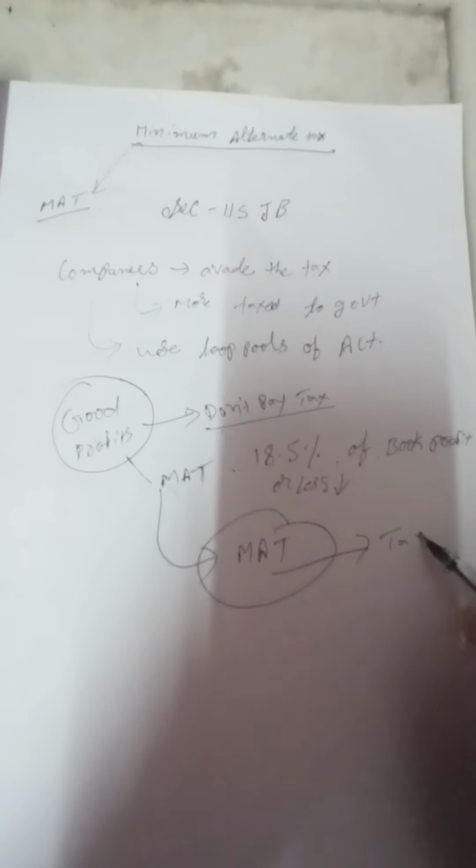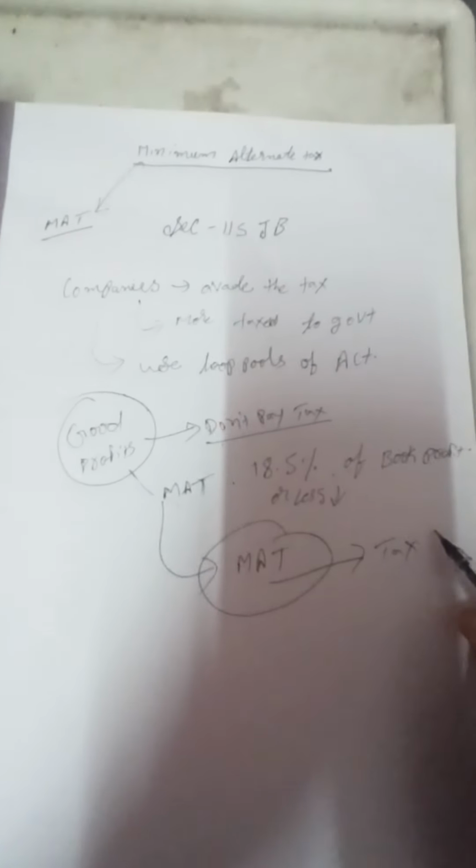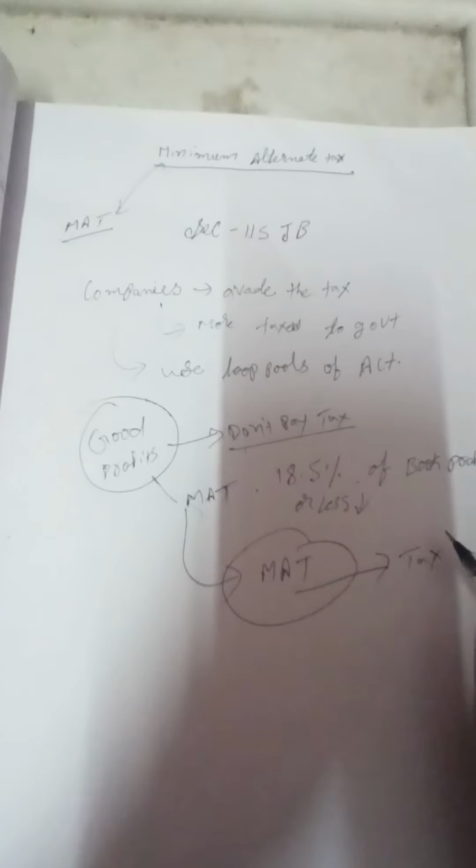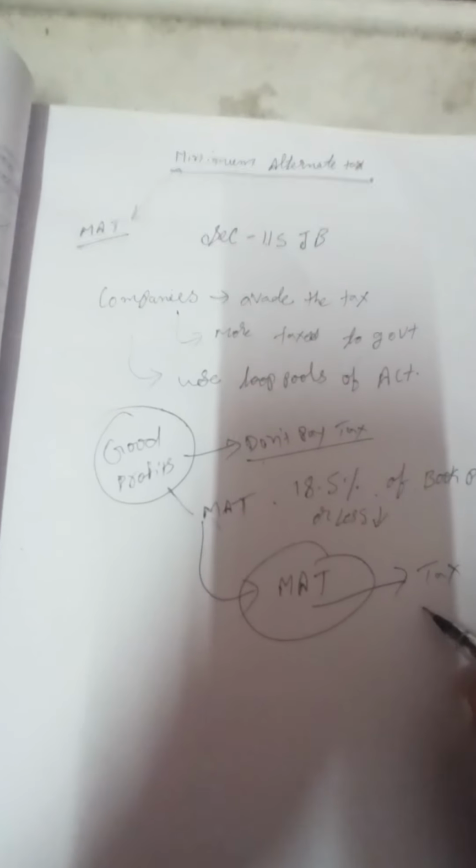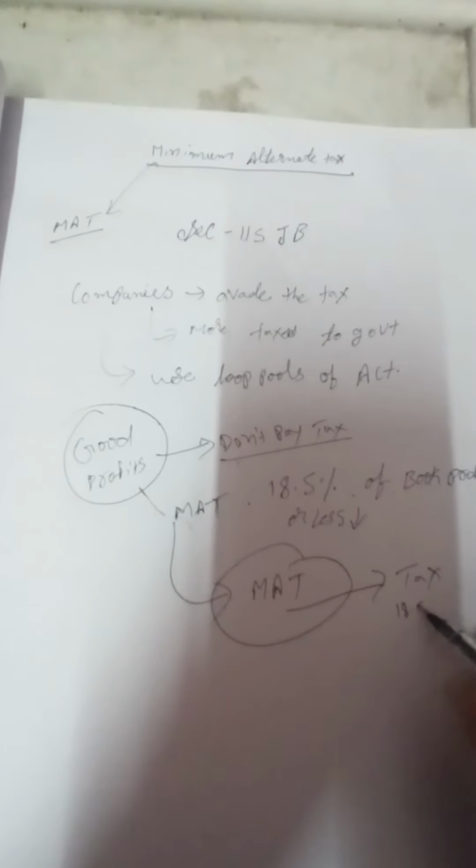They have to pay the tax irrespective of the profits. The tax percentage will be 18.5%.